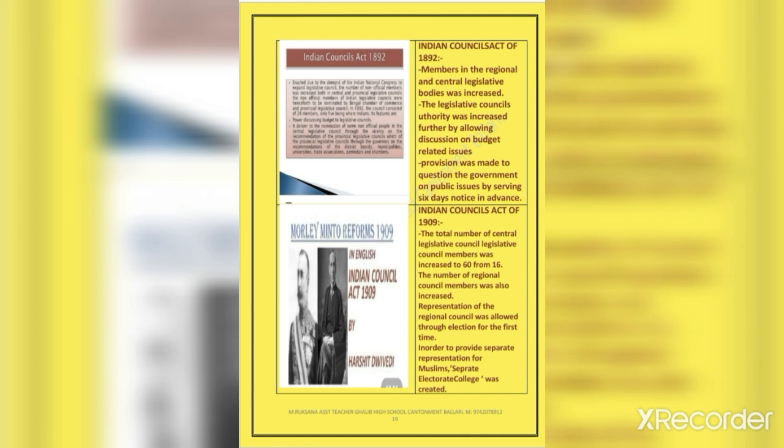Representation in the regional councils was allowed through election for the first time. In order to provide separate representation for Muslims, a separate electorate college was created.